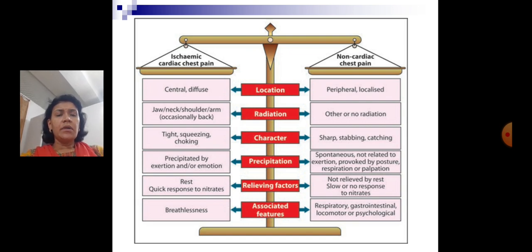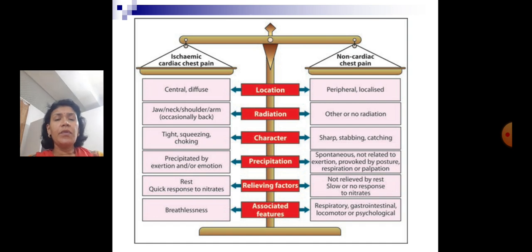A few other differentiating features between ischemic cardiac pain and non-cardiac pain: the location. Ischemic chest pain, cardiac chest pain, is usually central and diffuse, while the non-cardiac is usually peripheral and localized. So when the pain is localized, there is more chance that it is a non-cardiac chest pain. Radiation: in non-cardiac chest pain, often there is no radiation, but in cardiac chest pain, the pain can radiate to the jaw, neck, shoulders, arm, and occasionally it can radiate to the back also.